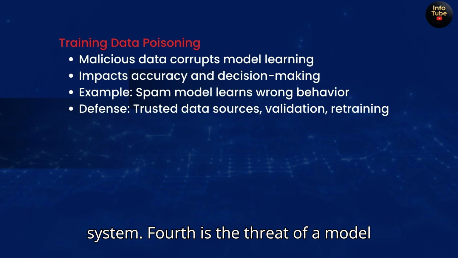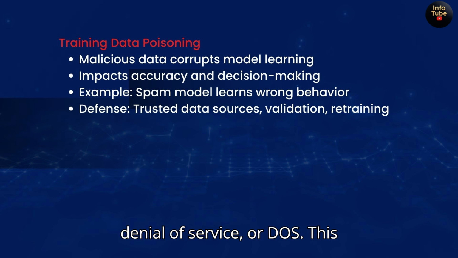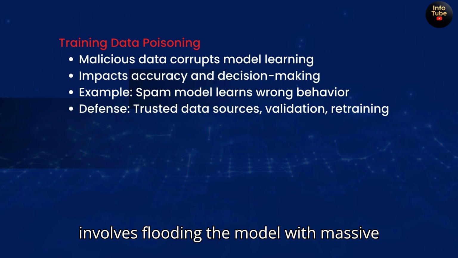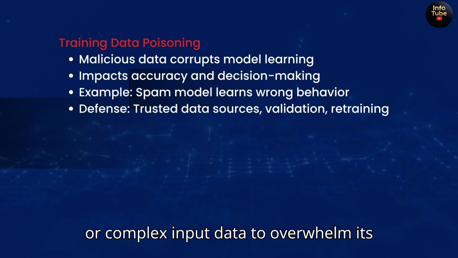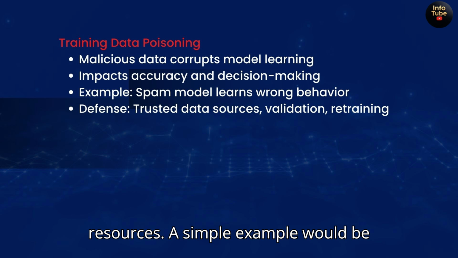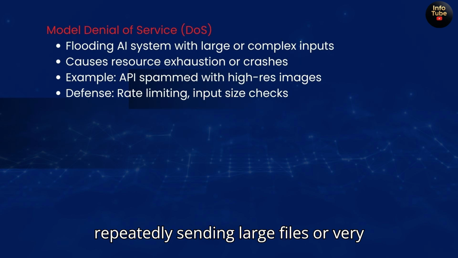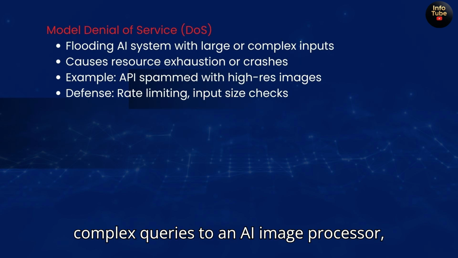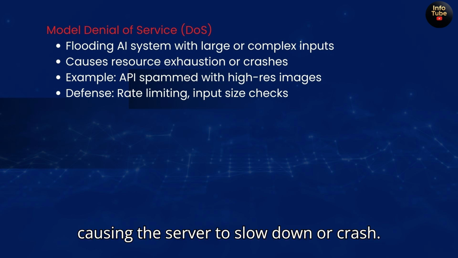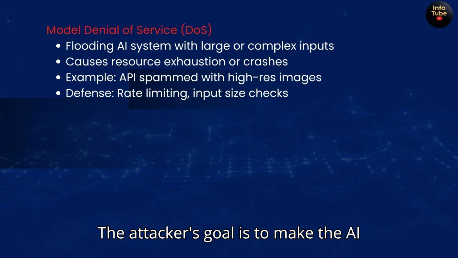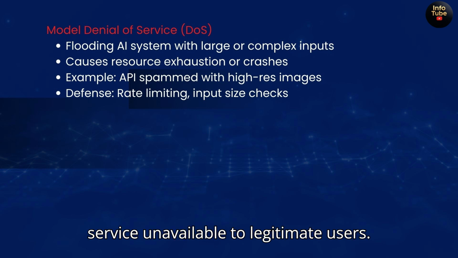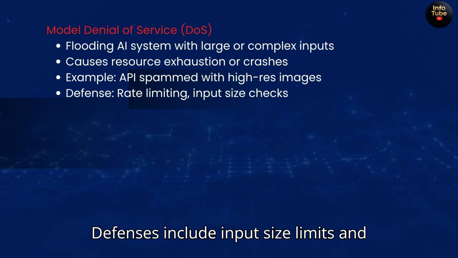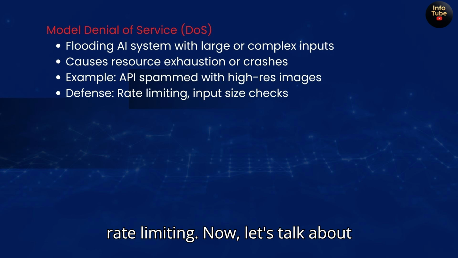Fourth is the threat of a model denial of service, or DoS. This involves flooding the model with massive or complex input data to overwhelm its resources. A simple example would be repeatedly sending large files or very complex queries to an AI image processor, causing the server to slow down or crash. The attacker's goal is to make the AI service unavailable to legitimate users. Defenses include input size limits and rate limiting.